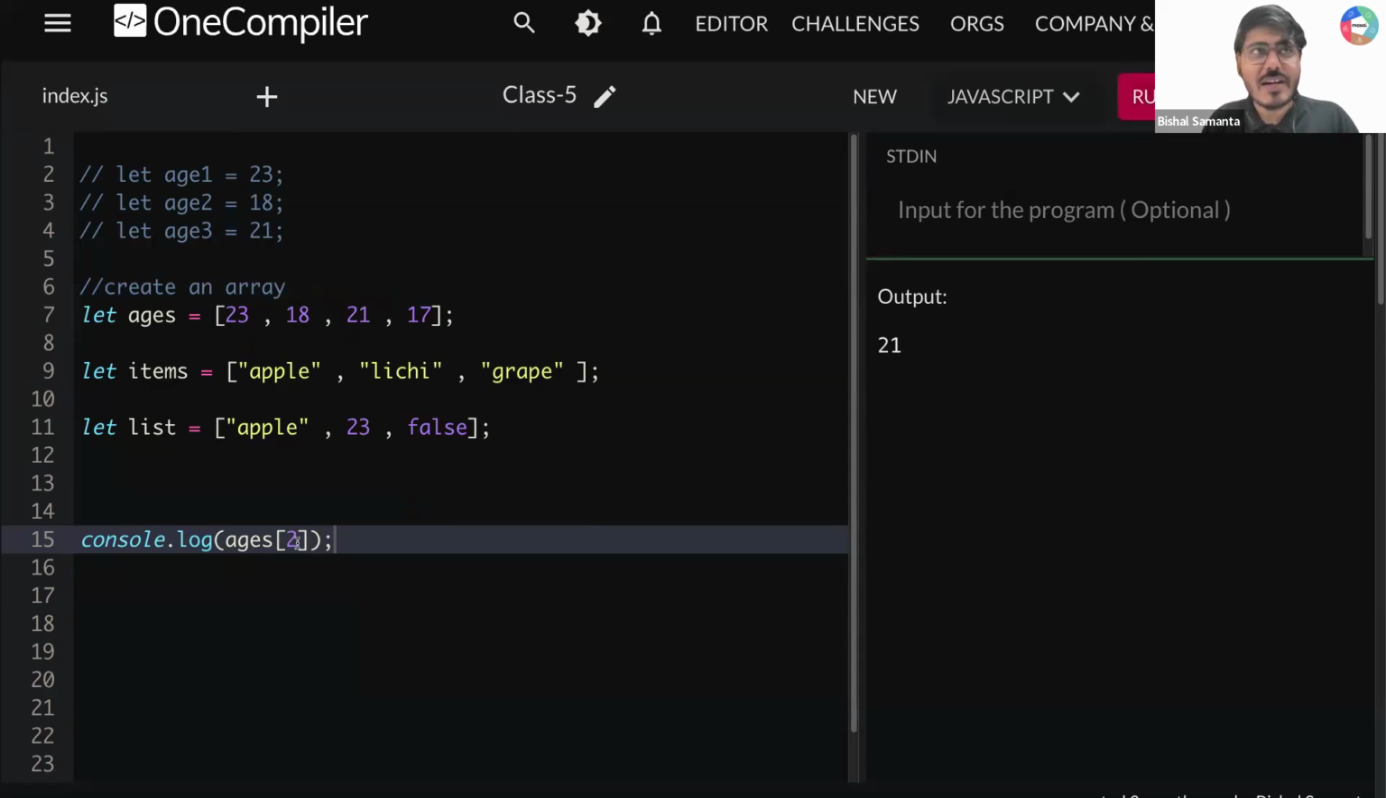So now if I run this thing, what am I getting? I'm getting 21. So let's say here I'm writing 7. Can you tell me what I'm supposed to get? Do I have any element present? So 0, 1, 2, 3, 4, 5, 6, 7. Is there any element defined at index 7? No, there is no element defined at index 7. Hence, I'm supposed to get undefined here.